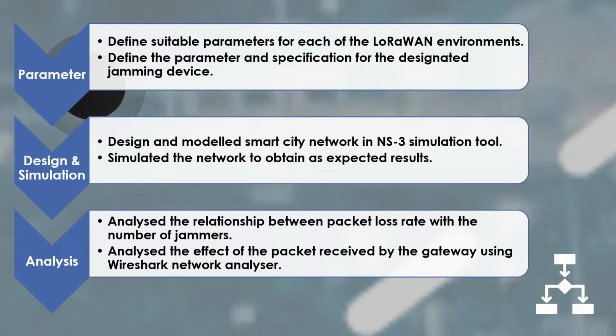There are 3 plans on how to do this research. The first is to design and model a smart city network in the NS3 simulation tool by defining the suitable parameter, and then simulate the network to obtain expected results. The relationship between packet loss rate with the number of jammers was analyzed, and the effect of packet received by gateway using the Wireshark network has been analyzed also.